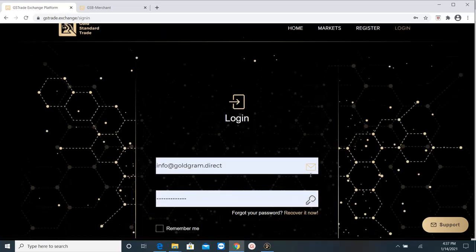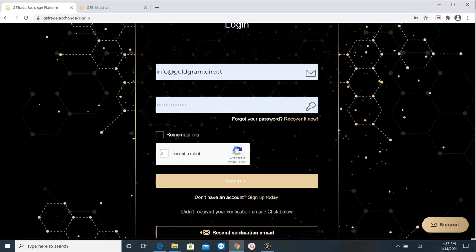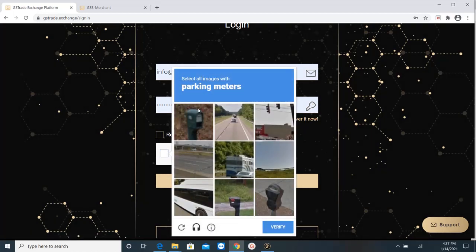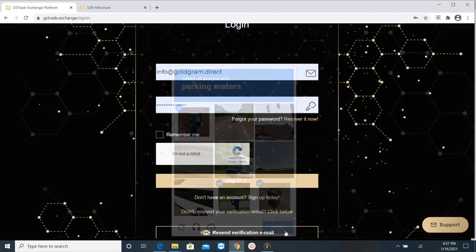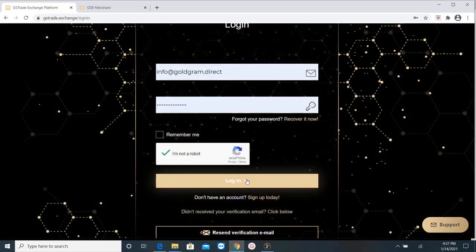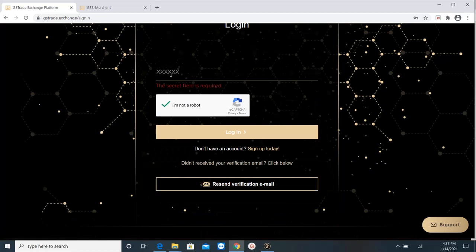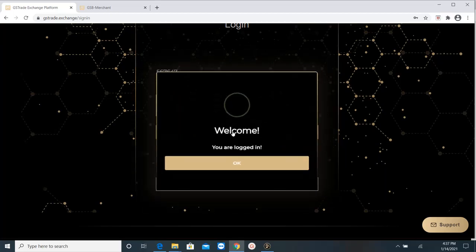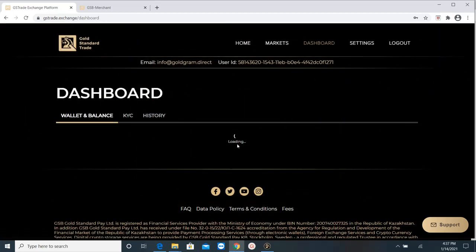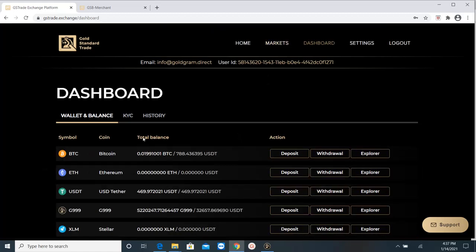And what I will do is I will go to my GS Trade Exchange account, log in with my credentials, and here I would go in and I would deposit. So I will need my 2FAs. And I'm inside now. This is my wallet. So in my Bitcoin, I have enough USDT.